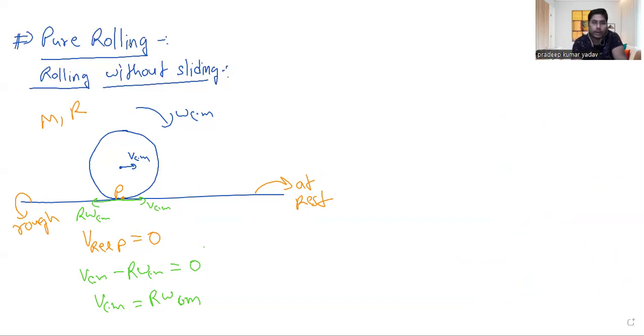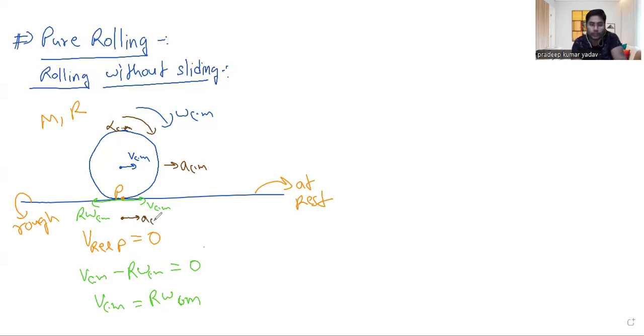Similarly, for other quantities like acceleration, if it is accelerating with ACM and it has a rotational angular acceleration alpha cm in this direction because of rotational motion, all the relative motion properties should be zero here.